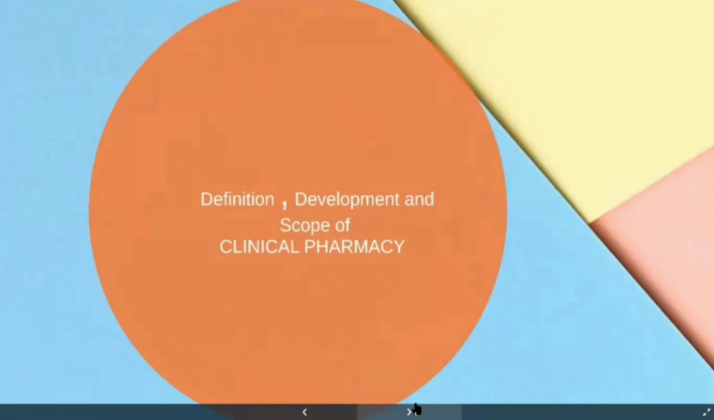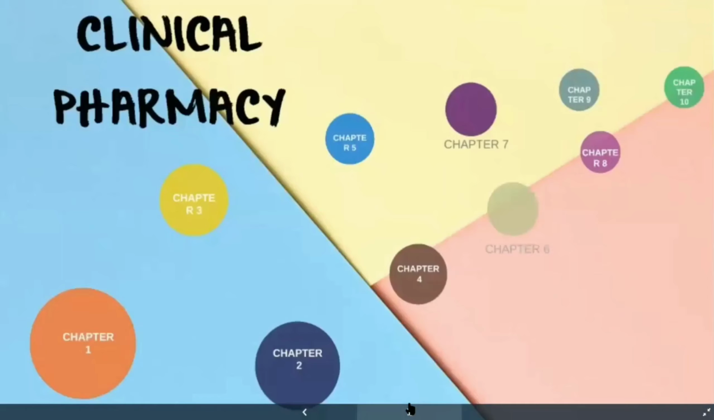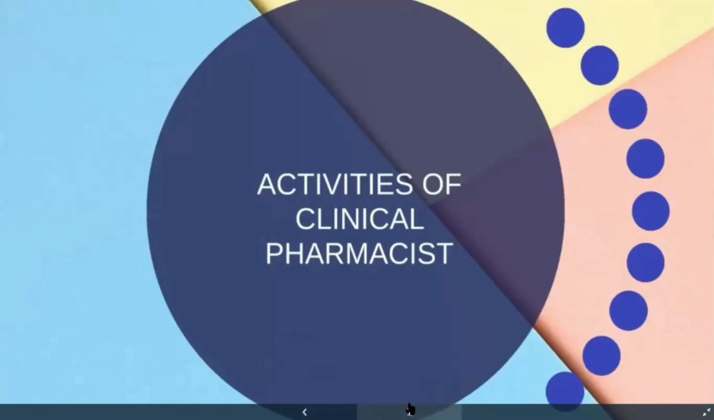Why was there a need to develop the clinical pharmacy position or profession? Generally we had a pharmacist, but why was there an advancement from pharmacy to clinical pharmacy? What was the need which made people develop a separate profession called clinical pharmacist? We'll see that, and we'll also see the scope of clinical pharmacy. Coming to the second chapter, activities of clinical pharmacists. What are the activities? Nothing but roles or responsibilities. What are the functions of a clinical pharmacist?